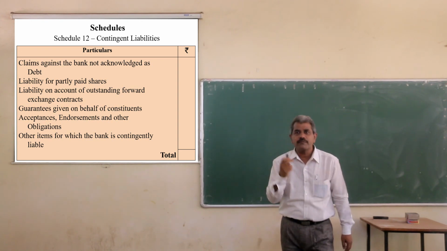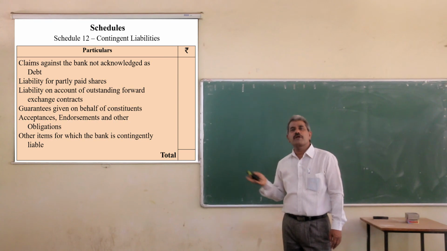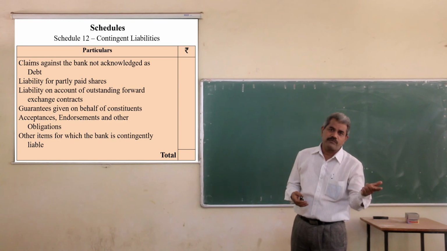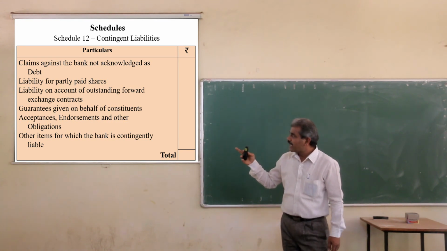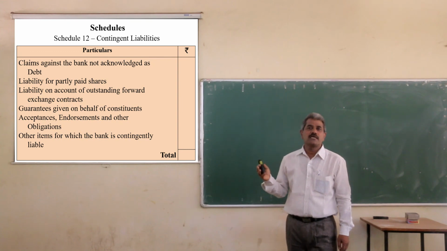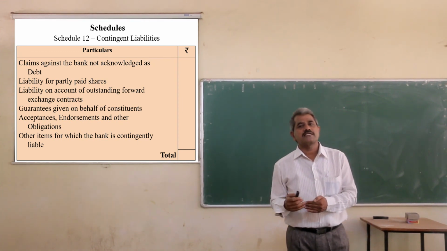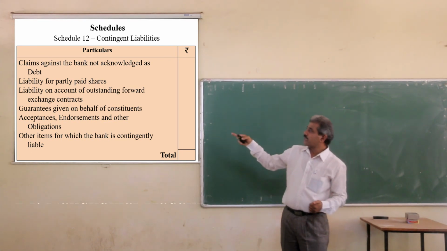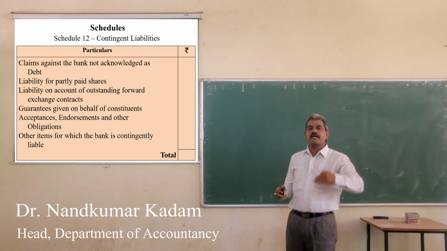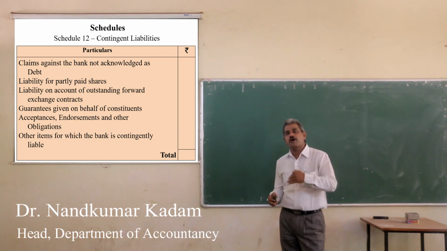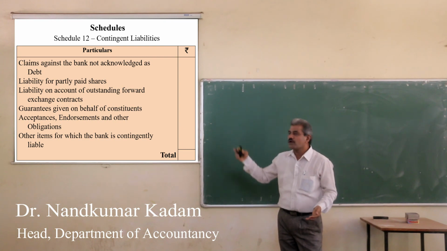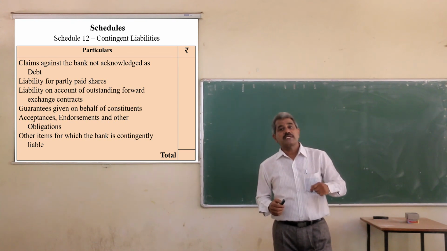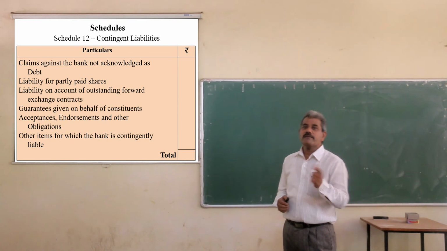Liability on account of outstanding forward exchange contracts, and guarantees given on behalf of constituents or customers. If the customer fails to pay, the bank has to pay. So it is contingent liability. Then acceptances, endorsements, and other obligations. These instruments are generally used in foreign business, import and export. The bank may accept a bill on behalf of customers, and the bank may endorse bills. These take place in import export business.